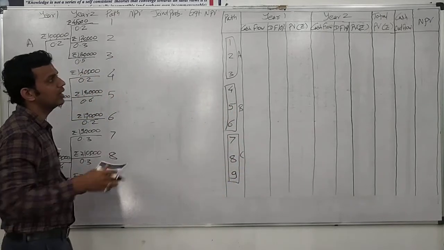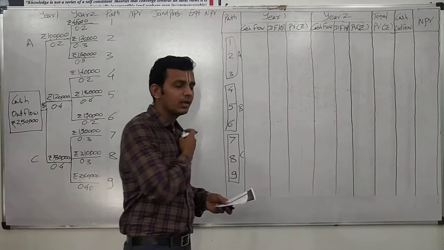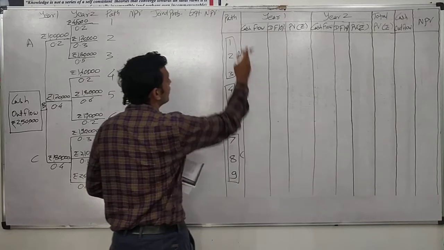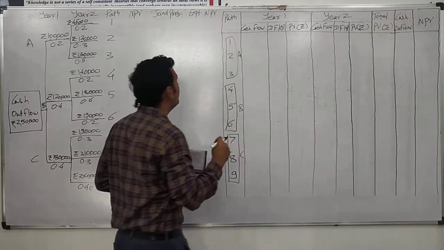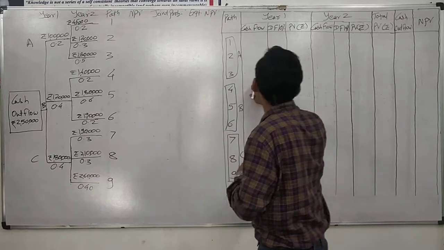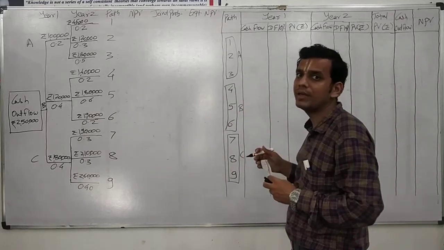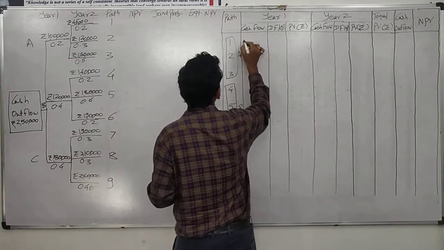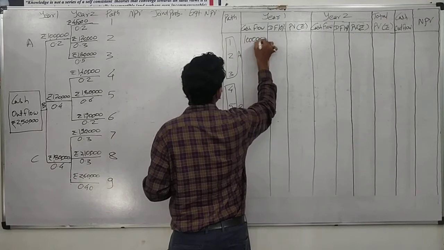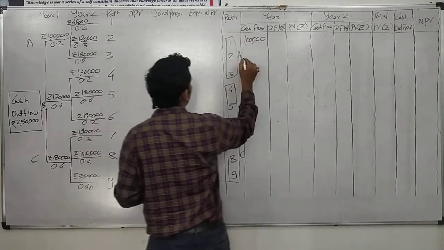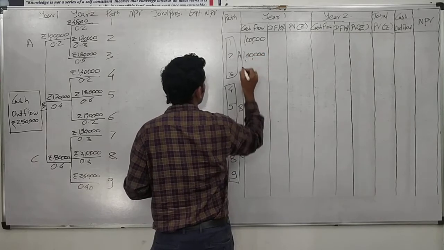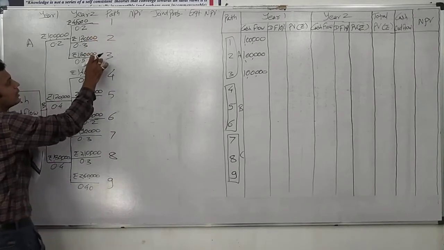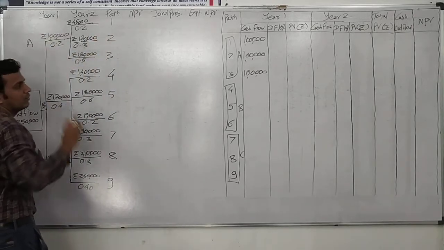So when we make the calculation, it will be quite easy for us. What we have to write is the cash inflows for year 1 for the purpose of calculating NPV. Now we have to calculate NPV, and it would be based upon the calculation we make in the working note. The cash inflow for the first year was 1 lakh for situation A, for all 3 paths. So we write 1 lakh for 3 continuous paths. Why 3 continuous paths? Because all the 3 paths have the same cash inflow for the first year.